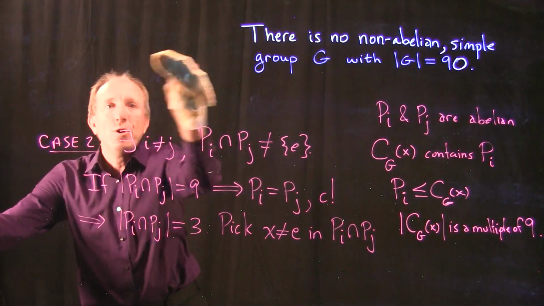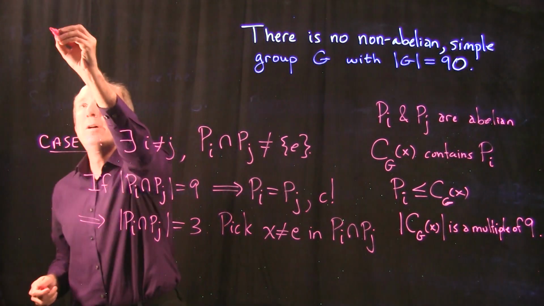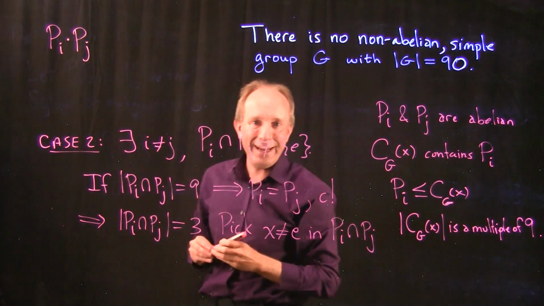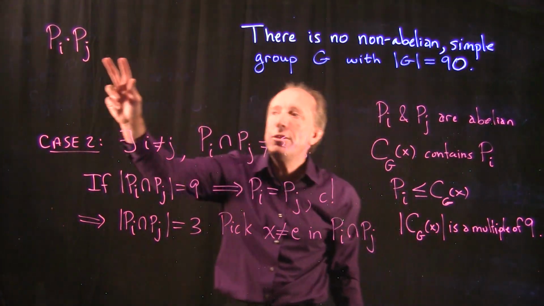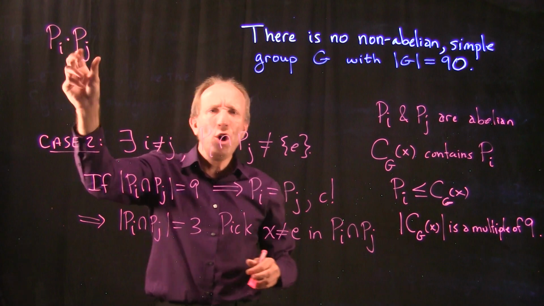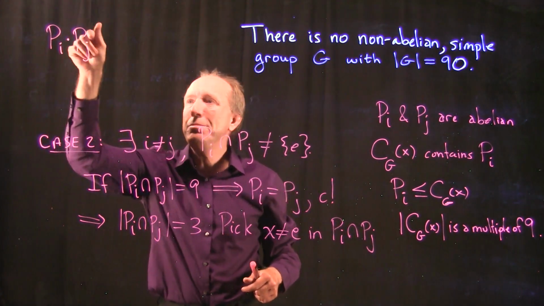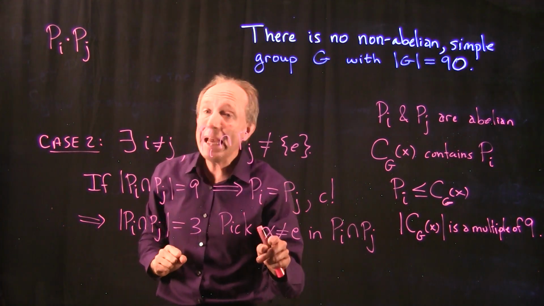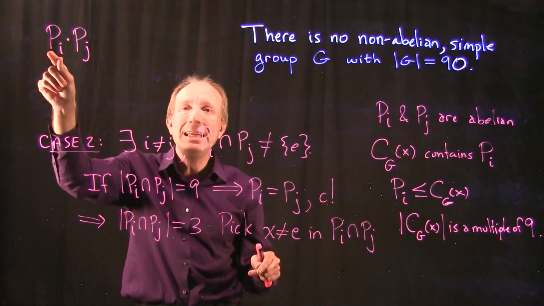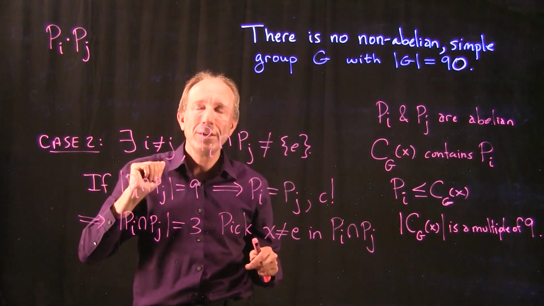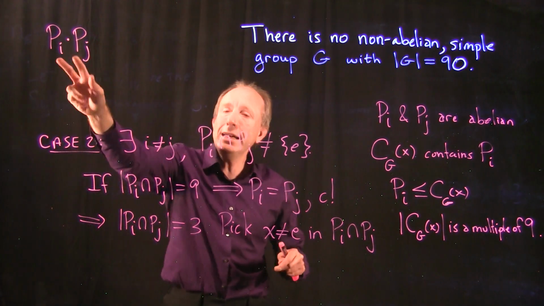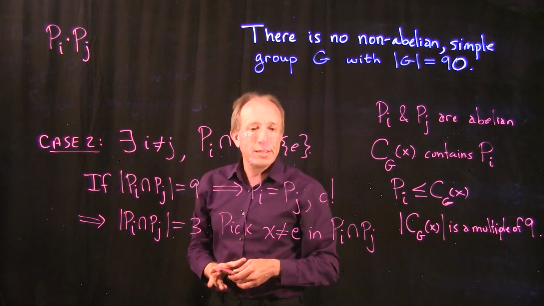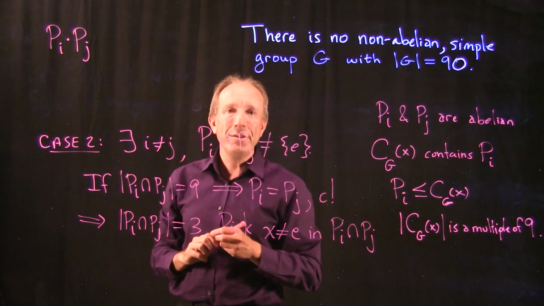Because if I form the product P sub i times P sub j, even that, which consists of all products of elements from Pi and Pj, anything in there also commutes with x. Because again, x commutes with everything that's in either one of these two subgroups. Right? So this entire product is contained within the centralizer of x.